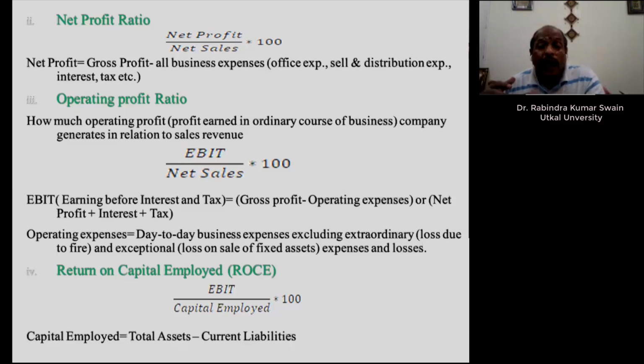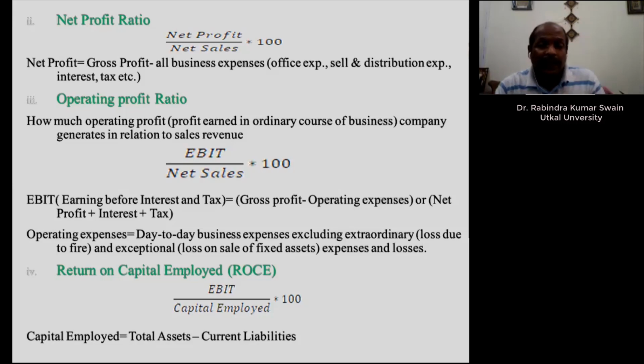So how are these assets used in the business? If they are efficiently used, definitely your EBIT will be more. If these are not efficiently used, your EBIT will be less. So this ratio tells you how much we get as a return on money invested in non-current assets and net working capital.